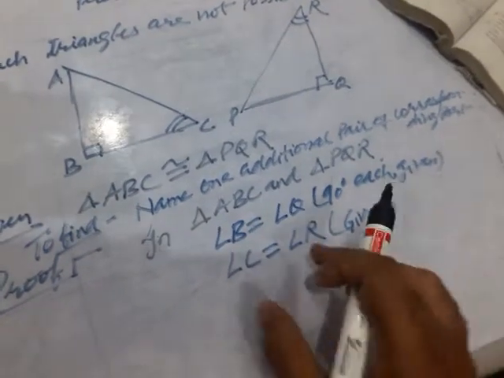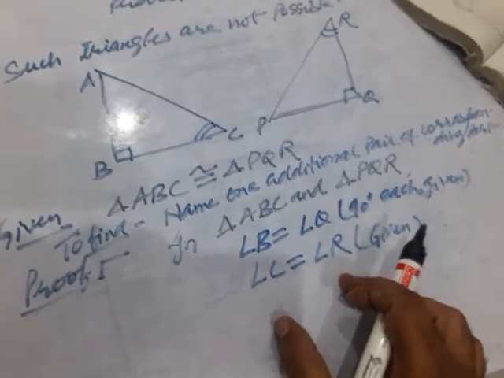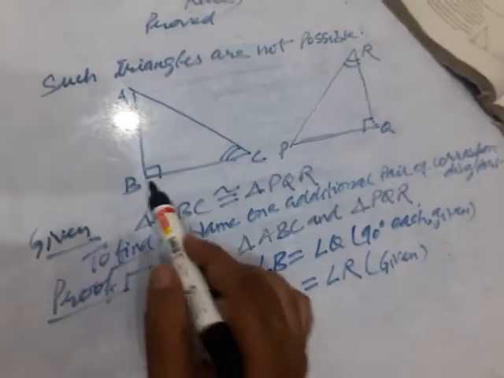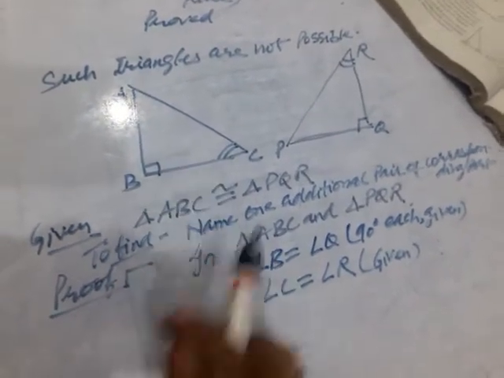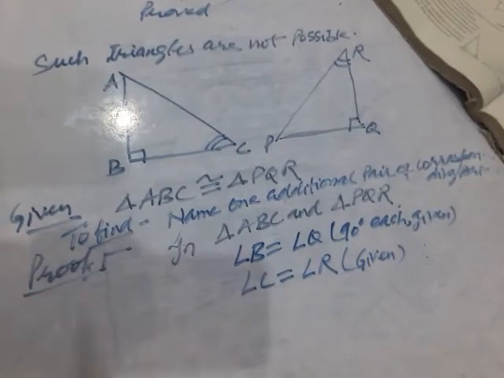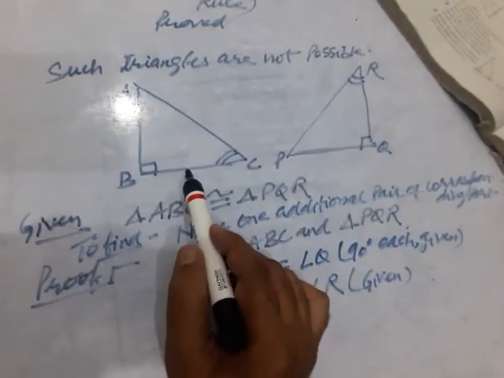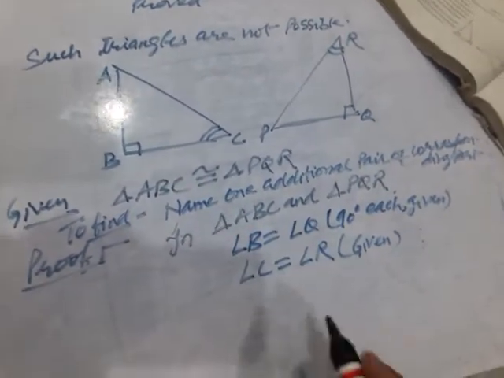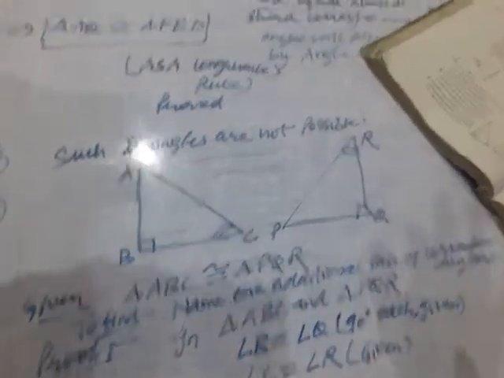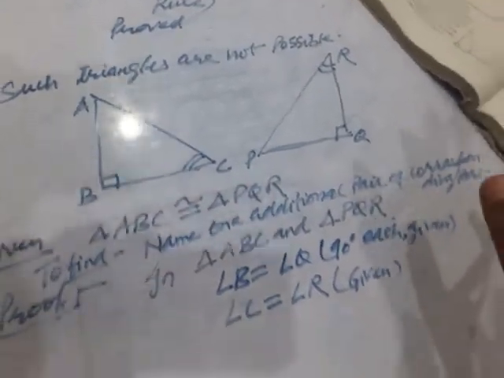That is, angle B equals angle Q, angle C equals angle R. Then what does it mean? BC equals QR. Here BC means the side between them. What criterion did you use?